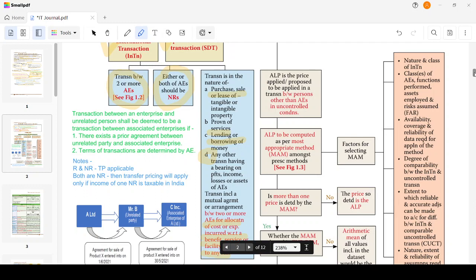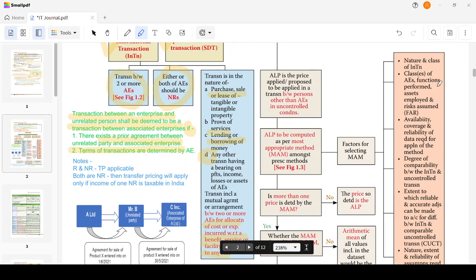Now, we have a separate provision, and we'll go into that also. A transaction between an enterprise and an unrelated person shall be deemed to be a transaction between associated enterprises. You may say that we are not related at all, so why bring in the concept of associated enterprise? It states that if these conditions are fulfilled, it will be treated as a transaction between associated enterprises: when there is a prior agreement between the unrelated party and an associated enterprise, and the transaction terms are determined by the associated enterprise.